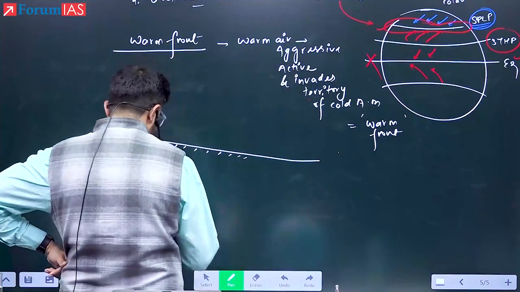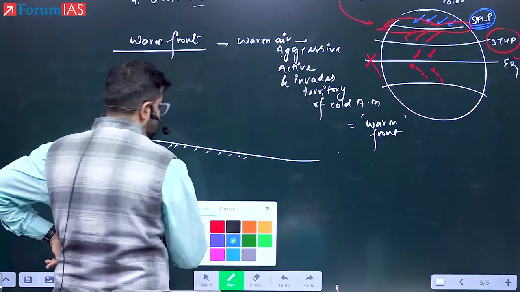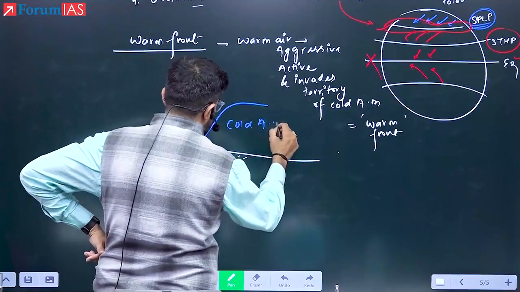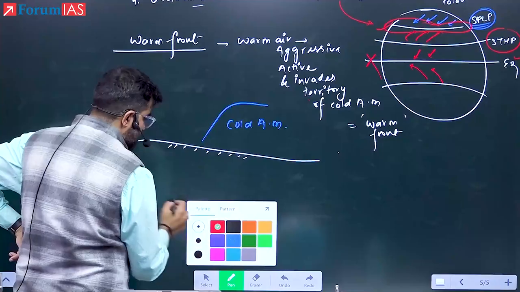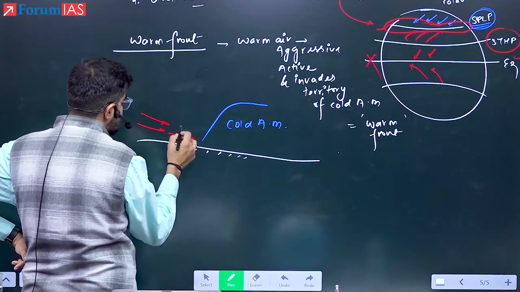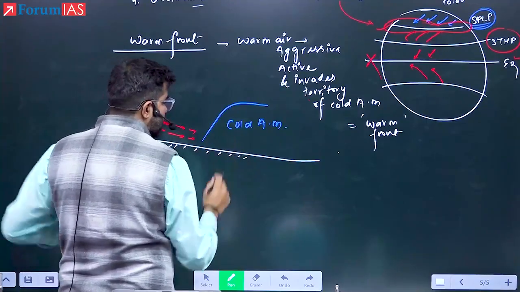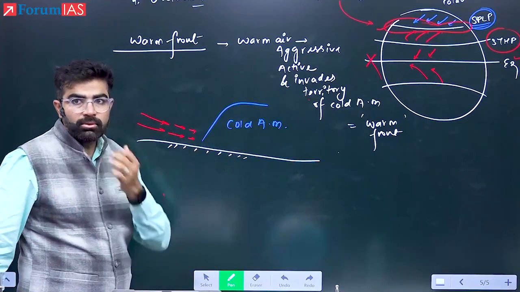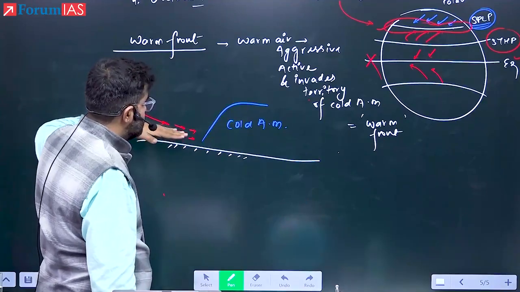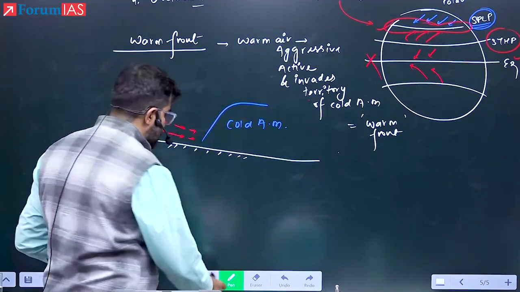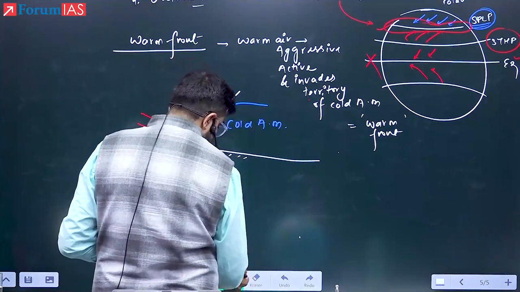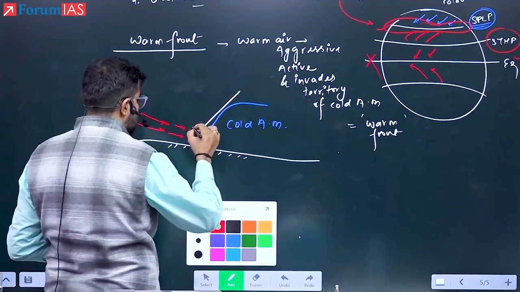Okay. In this case, say here we have the cold air mass. In that area, the warm air is now entering and moving. If the warm air is entering, the colder one, heavier and denser, will it leave the ground? Answer is no. Therefore, what will happen? The moving air has no other option but to rise. So it will rise gently. This is how it is going to rise.